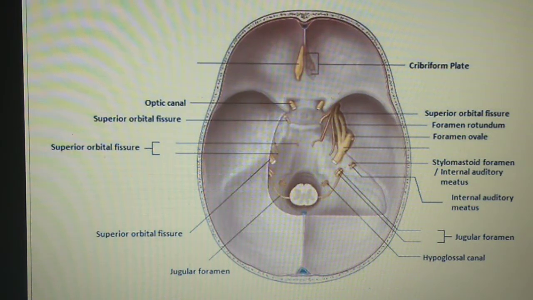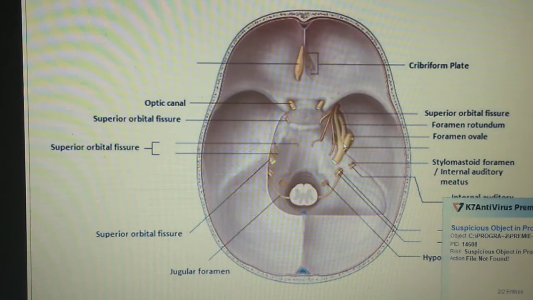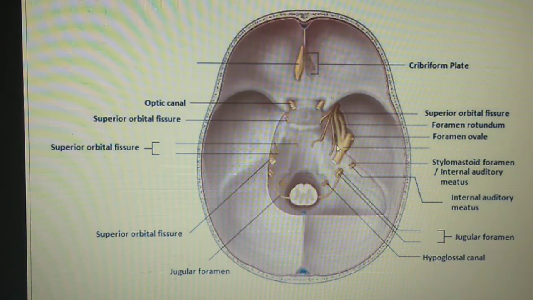In front of this brain stem, you can see anterolaterally this nerve is known as the trigeminal nerve, and this dilated portion of the trigeminal nerve is known as the trigeminal ganglion.